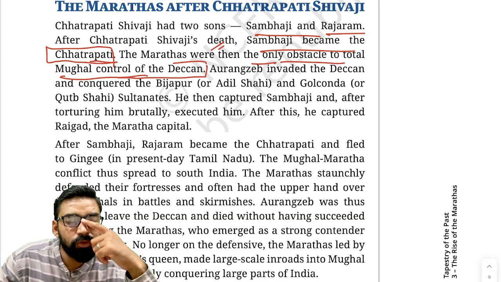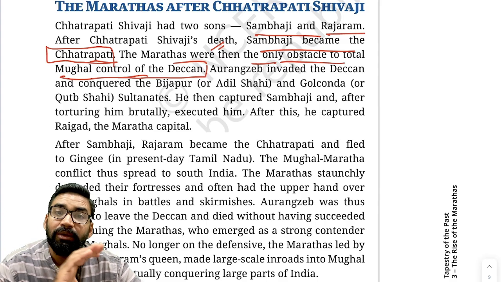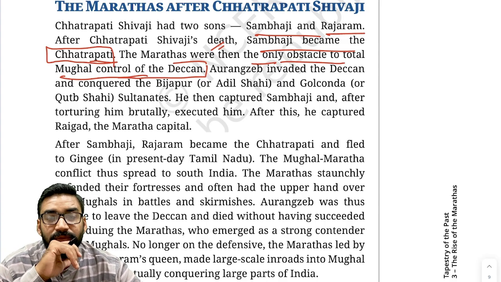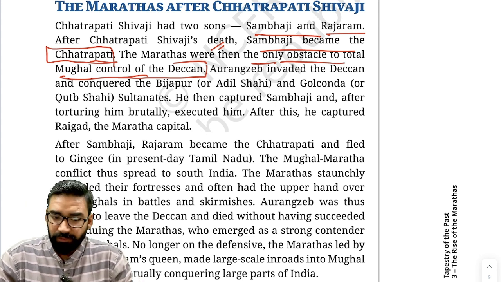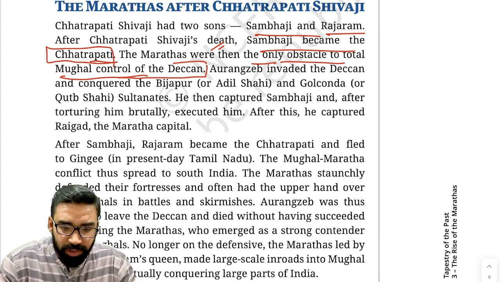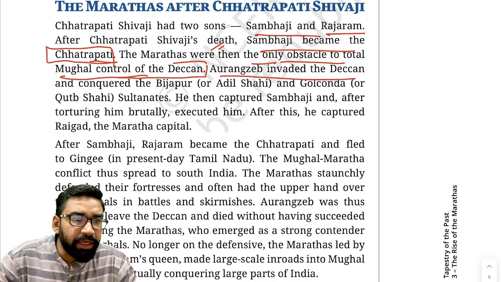Remember this: for the Mughals and Aurangzeb, the biggest challenge in this time period was the Marathas only. Fine. Okay. So after this you will see that Aurangzeb invaded the Deccan